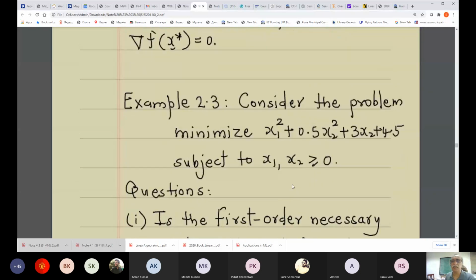So example 2.3. Again, this is appearing in the book. I have not worked out any new example, but I think it's worth discussing this example.